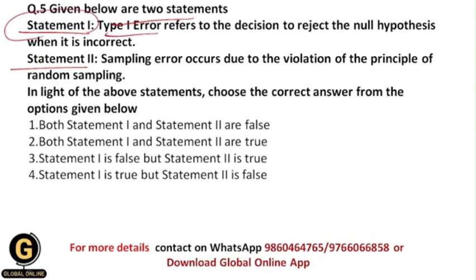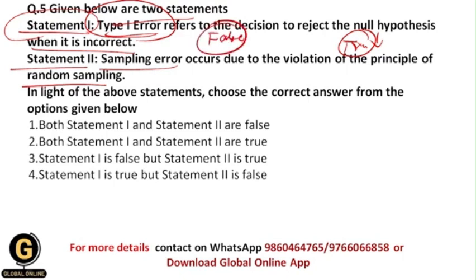Type 1 error refers to the decision to reject the null hypothesis when it is incorrect. Okay, and what is statement 2? Sampling error occurs due to the violation of the principle of random sampling. So basically, as we have seen earlier in this video, type 1 error refers to the decision that we are going to reject the null hypothesis when it is basically true or correct. But exactly the opposite is given in this statement, and that's why this statement becomes false.